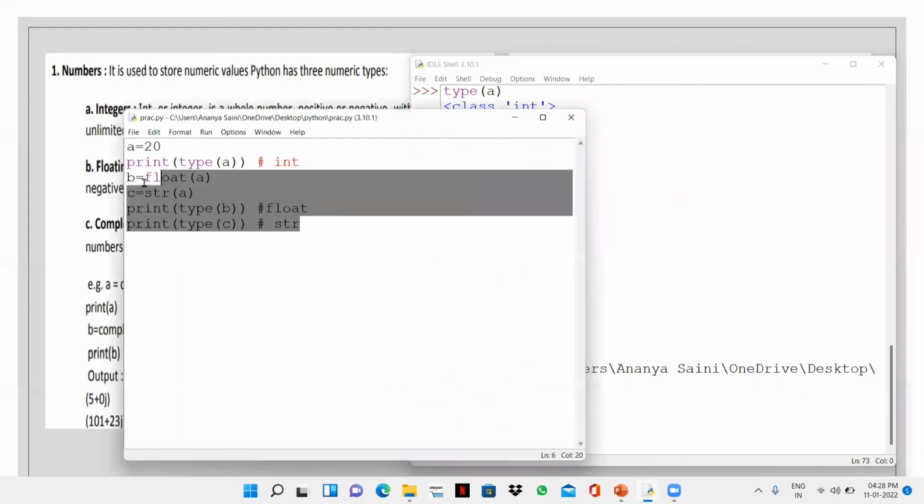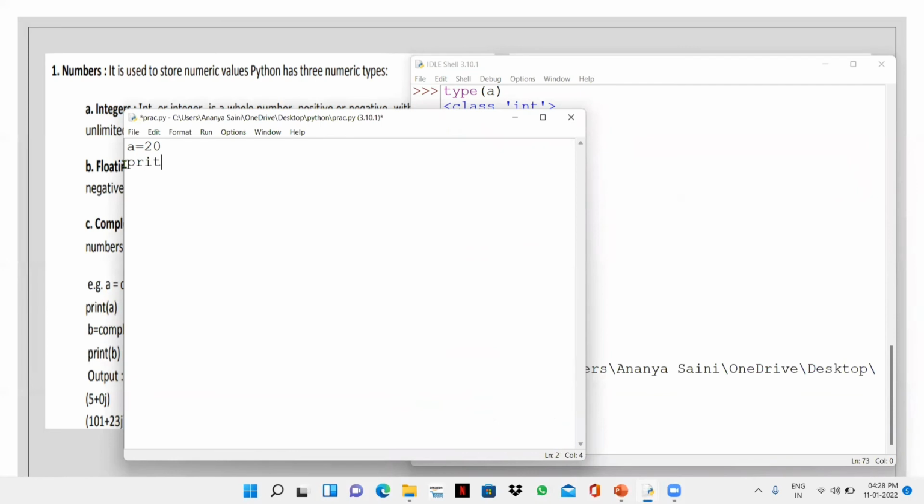If I write a over here and then I write print a, it's going to give me 20, obviously. Now if I change the value of a, now I write a is equal to 50, and now I write again print a. So this time it was giving us 20 because the value of a was 20, but now the value of a is changed. It will give us 50.